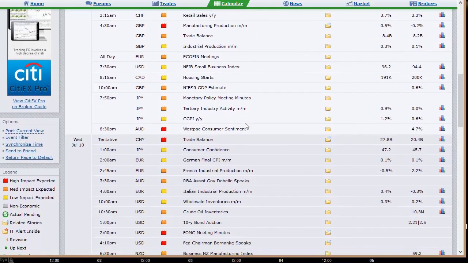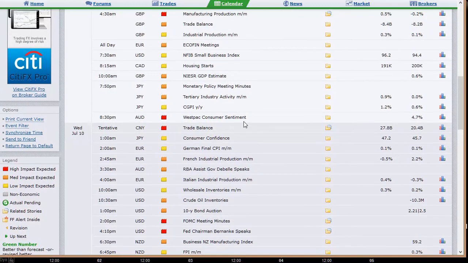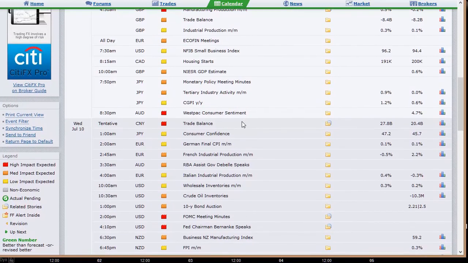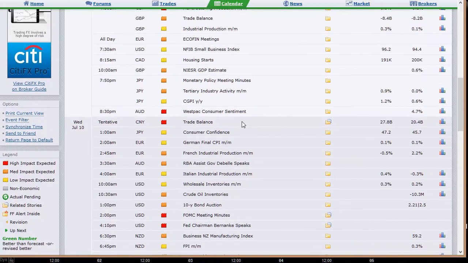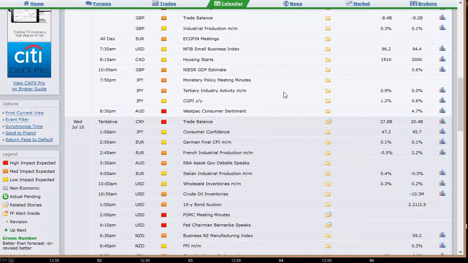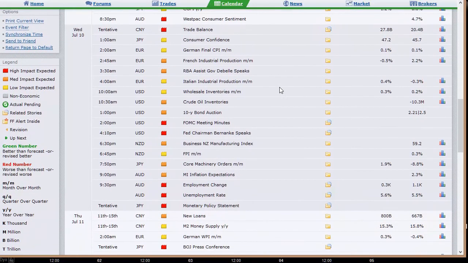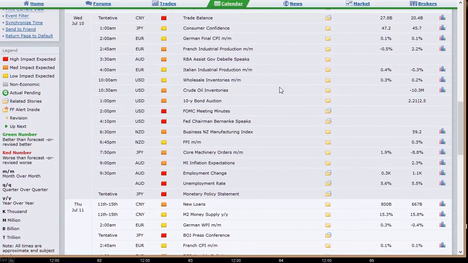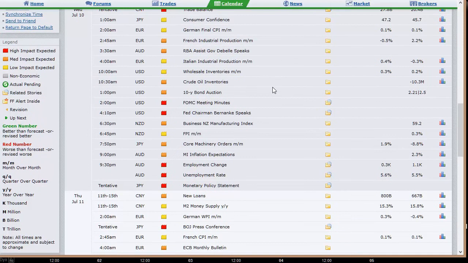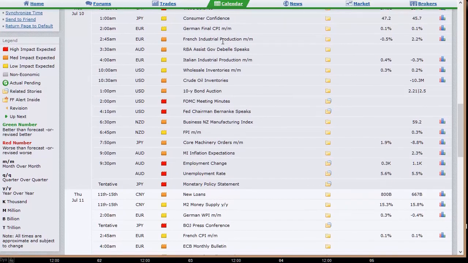Tuesday early, we've got Japan's preliminary machine tool orders, retail sales out of Switzerland, trade balance, manufacturing and industrial production out of the UK. It's a lot of data at 4:30 a.m. Eastern Time Tuesday morning. U.S. has really no data to speak of that day. Housing starts out of Canada. Tuesday night we've got monetary policy meeting minutes from the last meeting out of Bank of Japan, their CGPI and their tertiary industry activity. Wednesday, you've got trade balance out of China at some point in time, consumer confidence out of Japan, German final CPI, French industrial production, Italian industrial production.